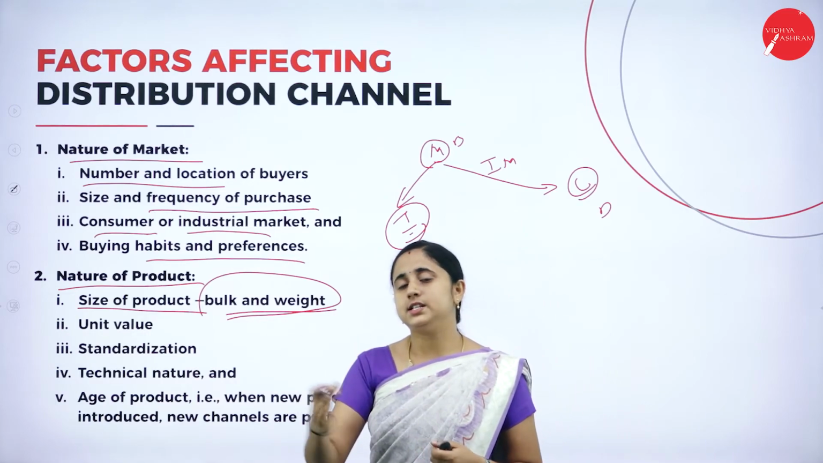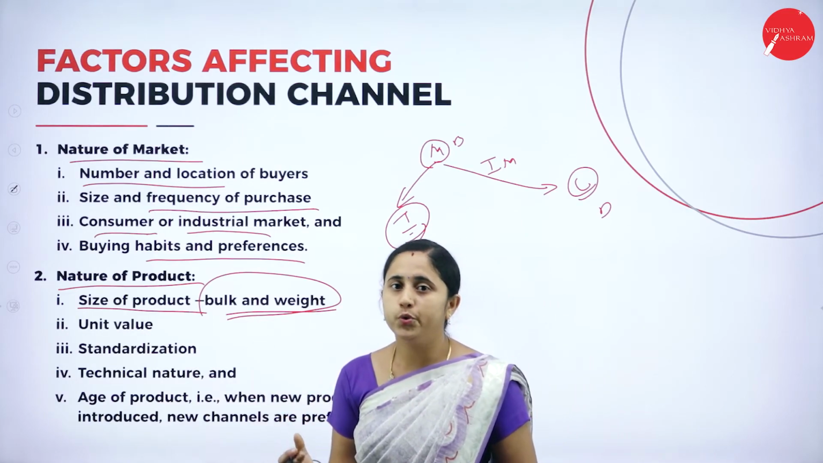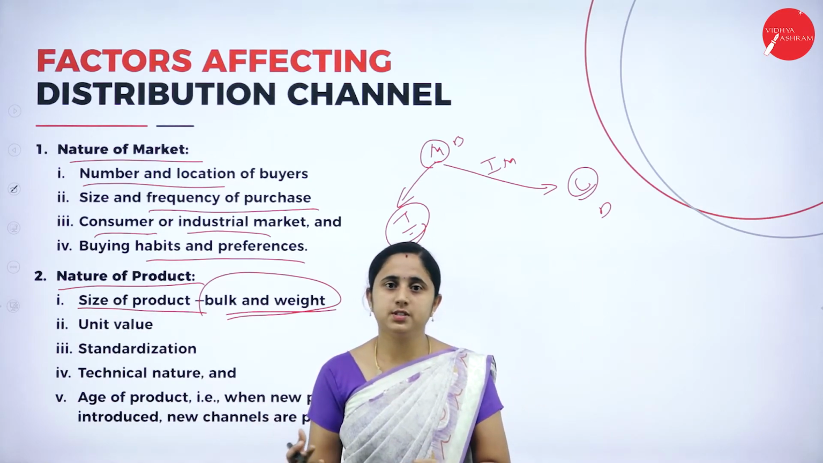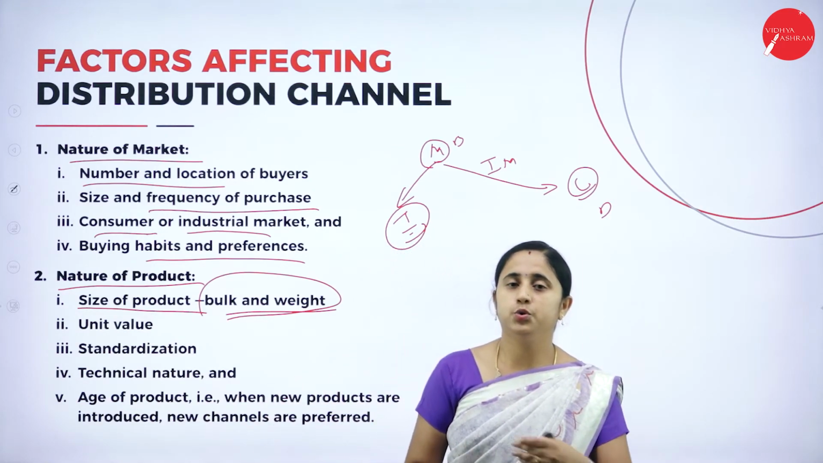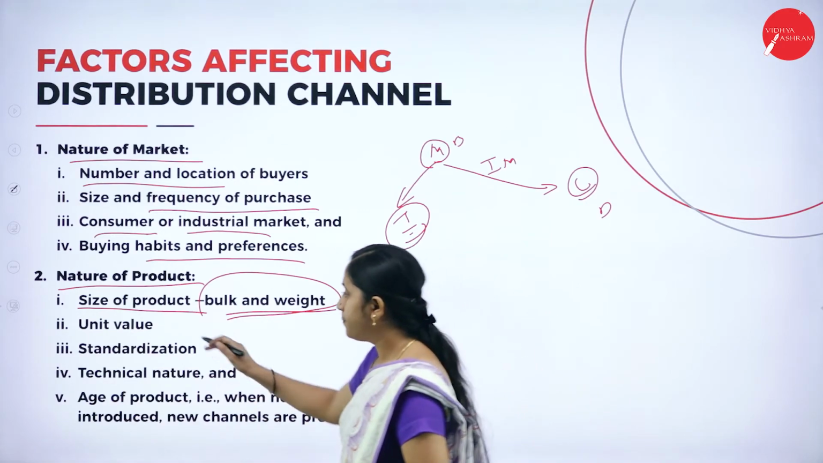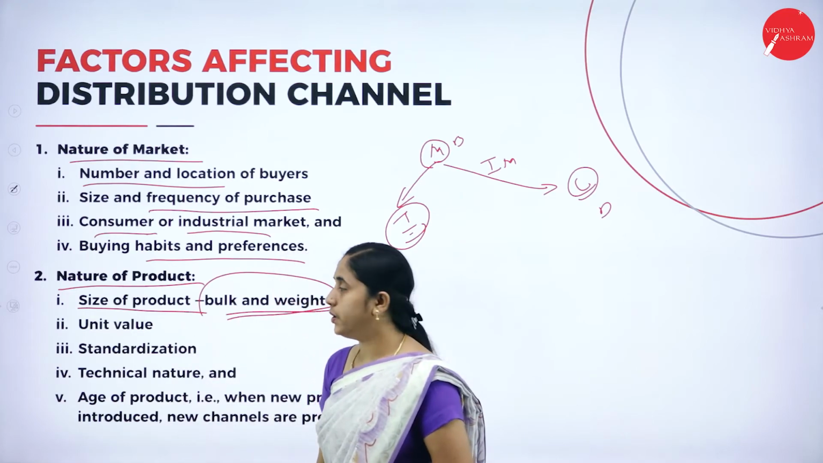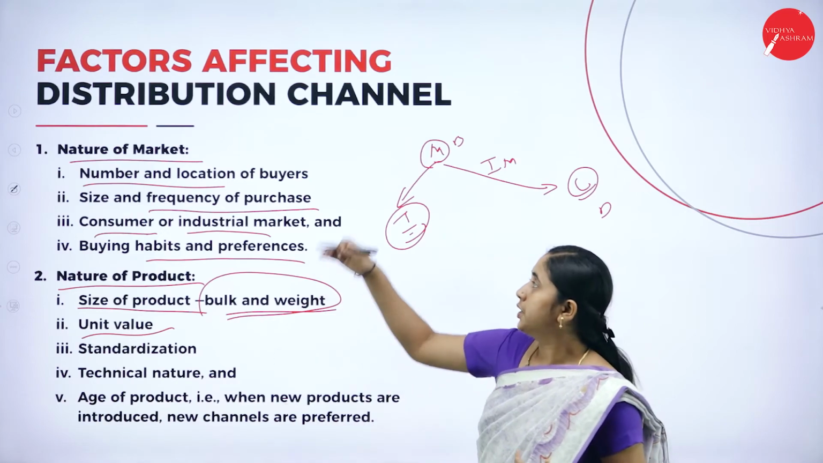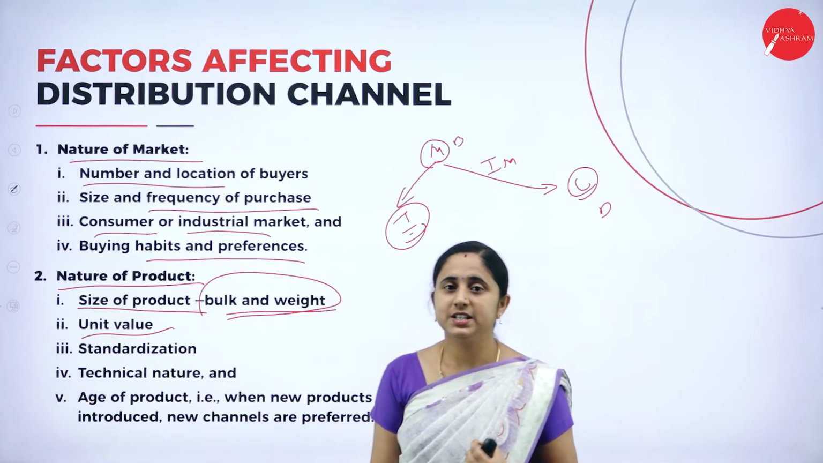You cannot continuously manufacture and store your goods in a single warehouse. So you need more warehouses and more agents to transport your goods from one place to another place. So it depends on the size of your product. Then unit value. Based on the unit value, you need to decide your distribution channel.